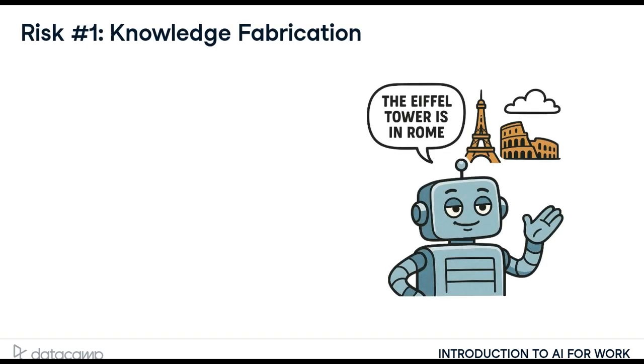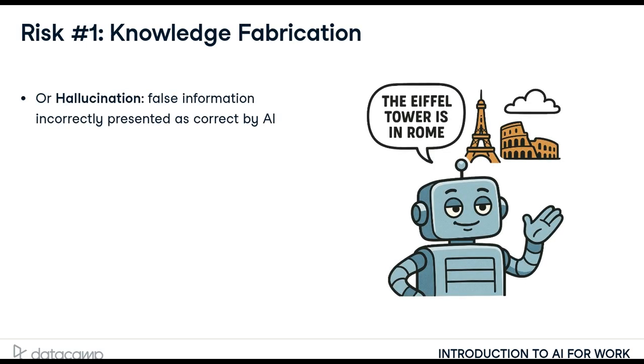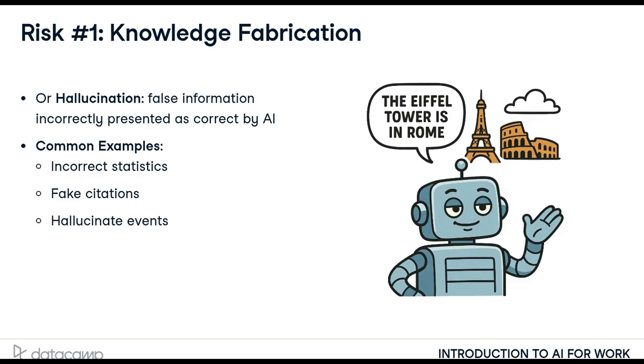The first risk is knowledge fabrication, often called hallucination. AI can generate information that sounds plausible and is presented confidently, but is completely false. It might invent statistics, cite non-existent papers, or describe events that never happened.